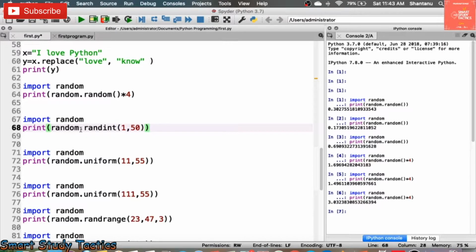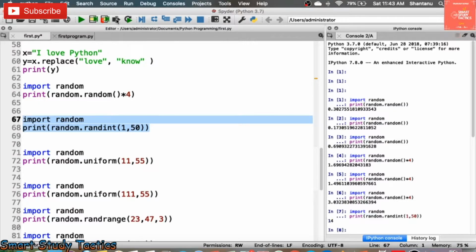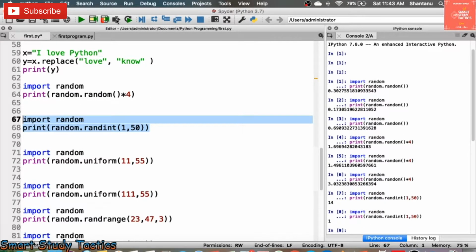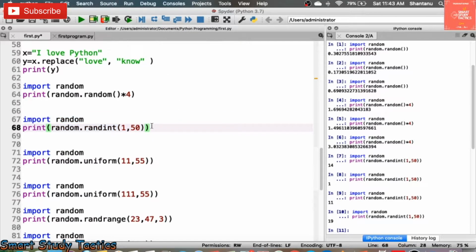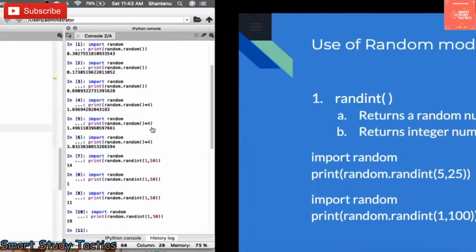Now the next thing, we have talked about randint. Now I'm going to generate a number between 1 and 50. You can consider there is a class with a number of students, say 50 in the class. You want to select students randomly. How will you select them? You can select by this method, roll numbers 1 to 50, and you call them. Roll number 40 will come, 14 will come, roll number 1 will come, roll number 11 will come, roll number 19 will come. Like that you can call the methods. Okay, I think these things are clear.